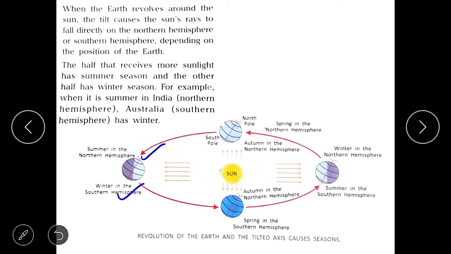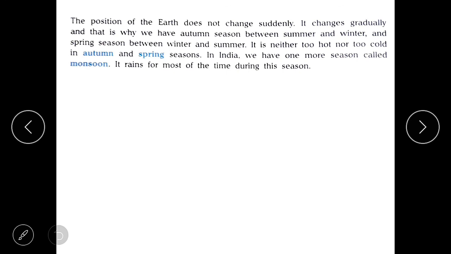is, in the southern hemisphere. Due to the continuous revolution of the earth, after 6 months, the position of the earth changes, but the position of the earth does not change suddenly. It changes gradually. That is why we have autumn season between summer and winter and spring season between winter and summer. It is neither too hot nor too cold in autumn and spring seasons. In India, we have one more season called monsoon or rainy season. So, we have seen that the revolution of the earth and the tilted axis cause seasons.